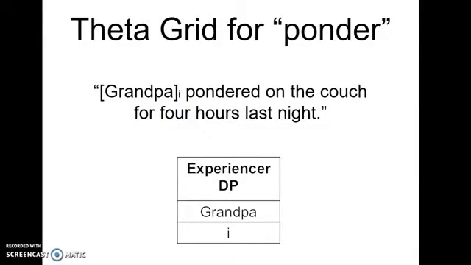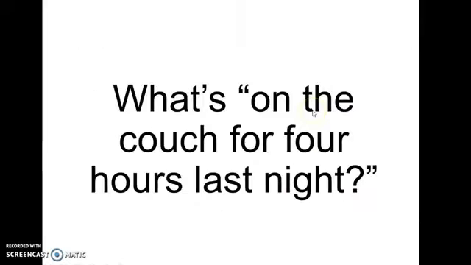As you can see, we have the theta grid for ponder. "Grandpa pondered on the couch for 4 hours last night." In this case, instead of an agent source, we have an experiencer. Grandpa, indexed I. So in this sentence, yeah, we have grandpa, which is required. This theta role of experiencer is mandated. This argument must be there as a result of the nature of the verb ponder. But what's up with on the couch, and what's up with for 4 hours, and what's up with last night? What are these adverbials doing?